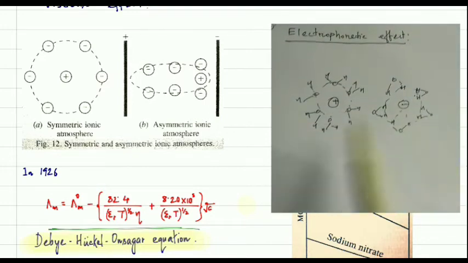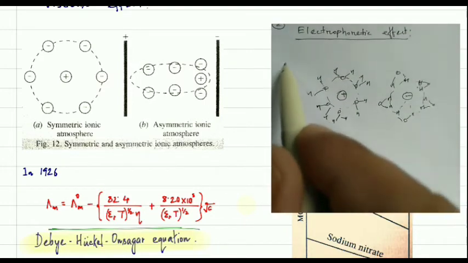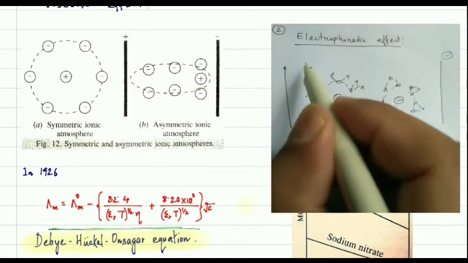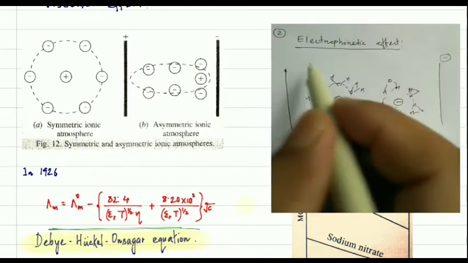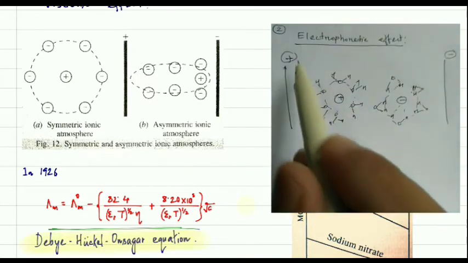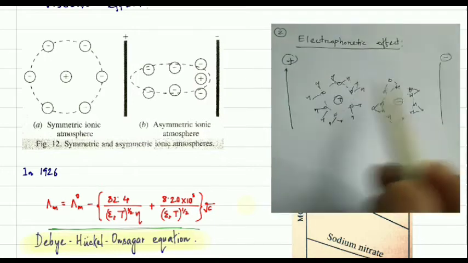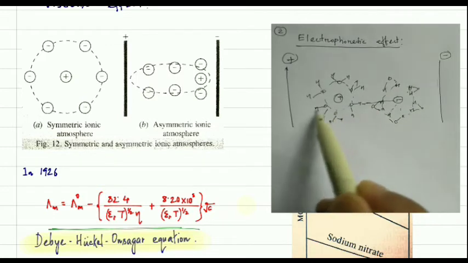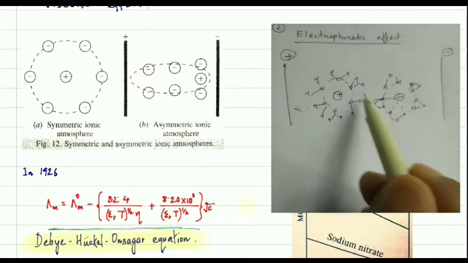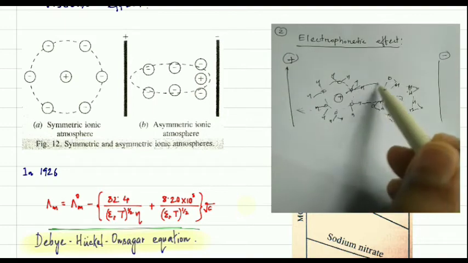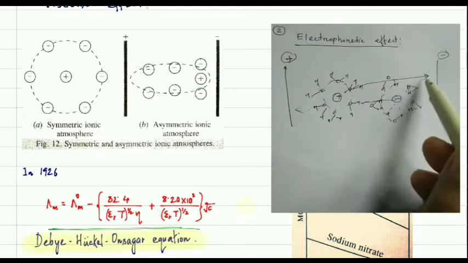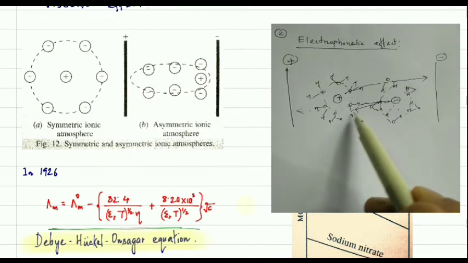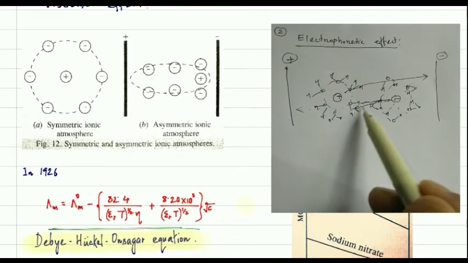Okay, understand. So when we apply, let's suppose, a negative potential at that electrode and positive here, okay. Because of this applied potential, this negative charge tries to go from here to here, and this positive will go towards the negative electrode.